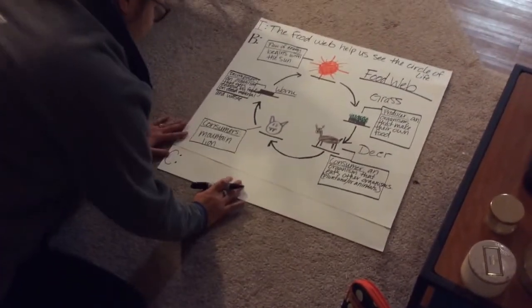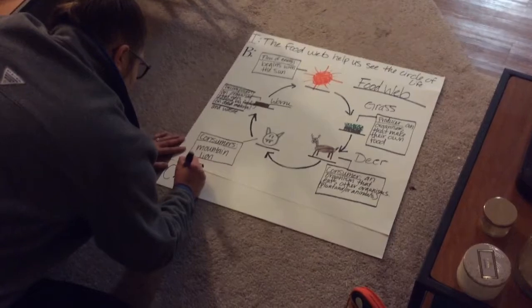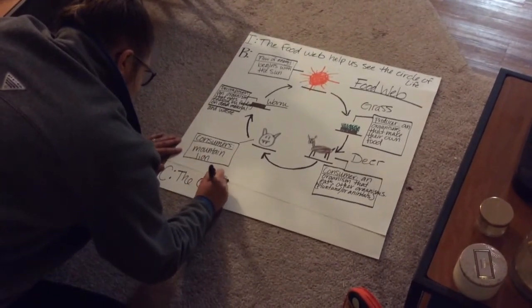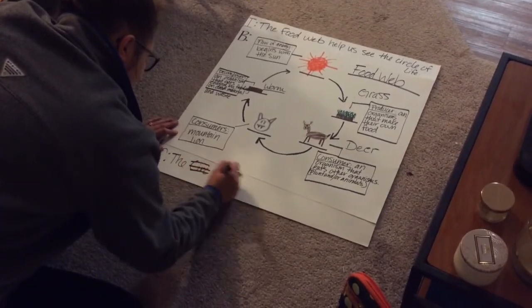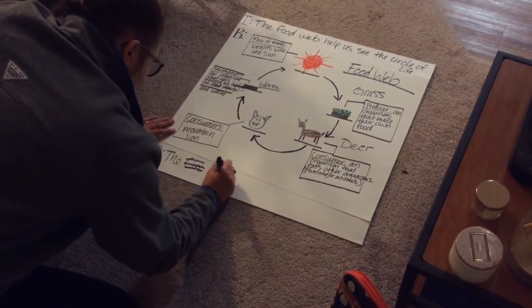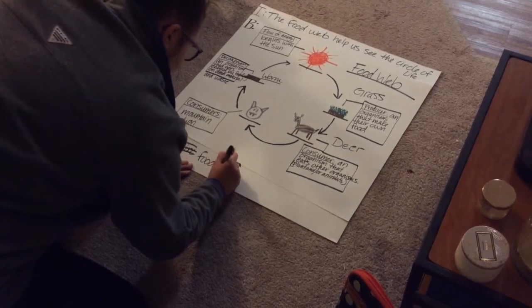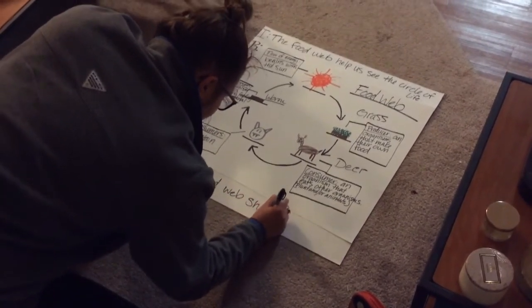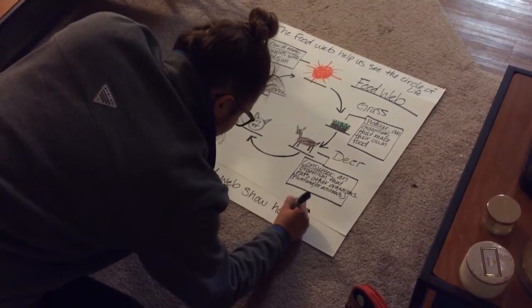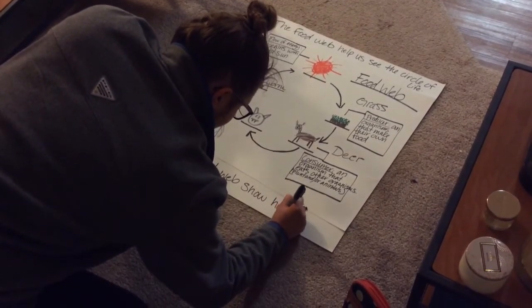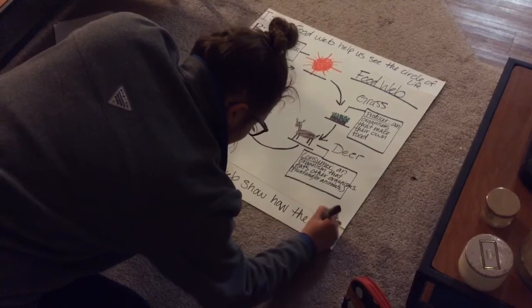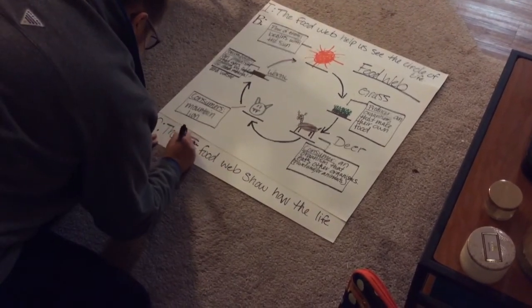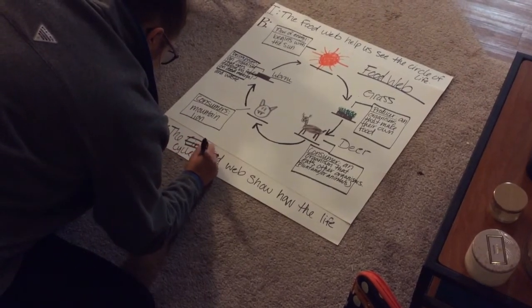So our conclusion would be, we'll say, the food web shows how the life cycle works.